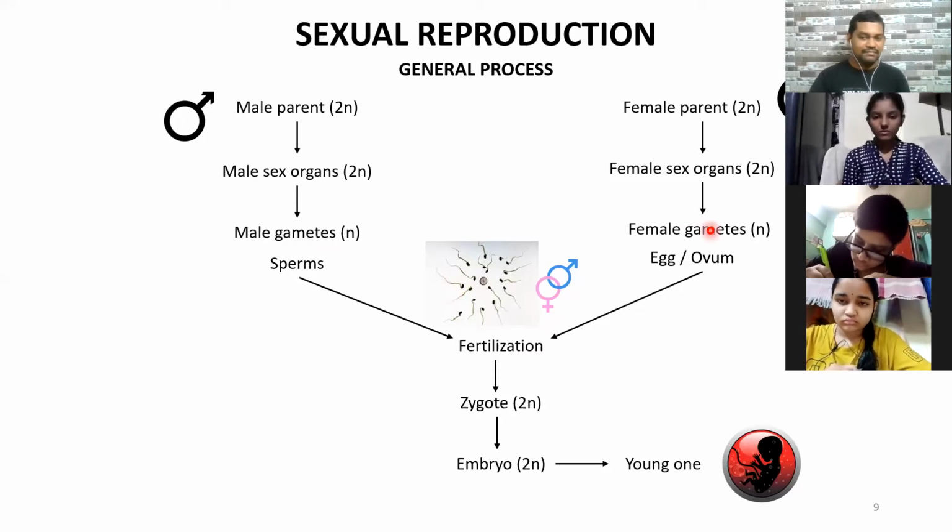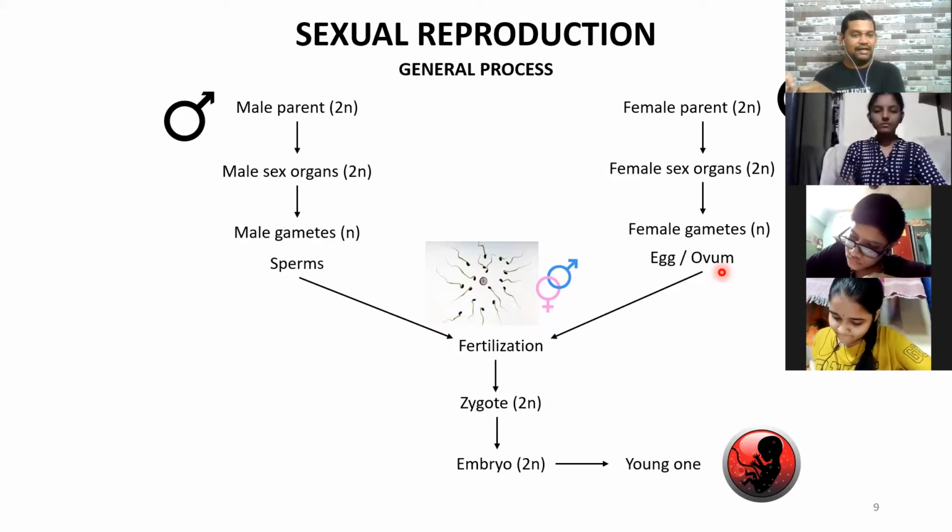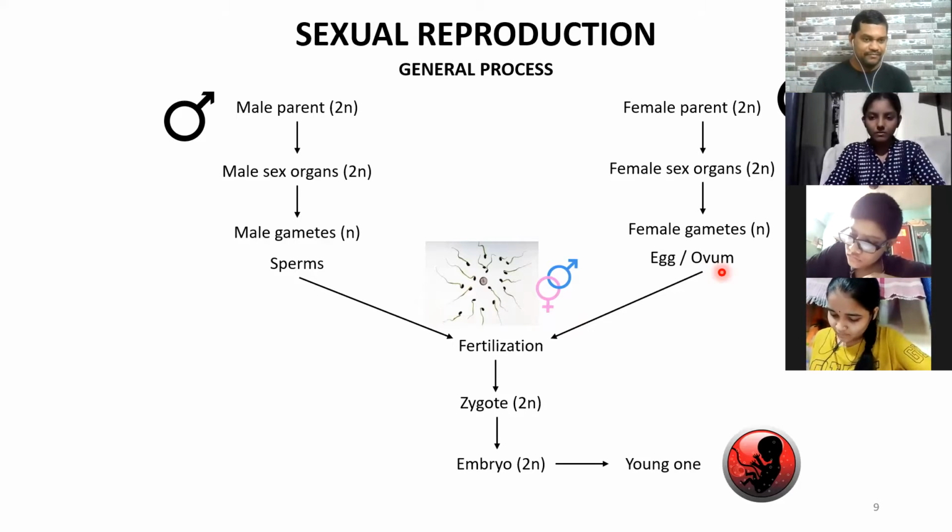And why are female gametes produced in less number? Because they don't have to go anywhere, they just have to wait, the males will come. So they are at the receiving end. Whenever fertilization takes place, it takes place in the female gamete. That means the sperm will enter the female egg cell, and there the nuclei will fuse. Afterwards, the zygote which is produced is in the female body itself. That's how you understand maleness and femaleness. Now, is it clear?